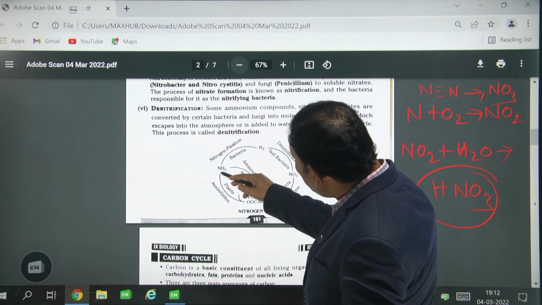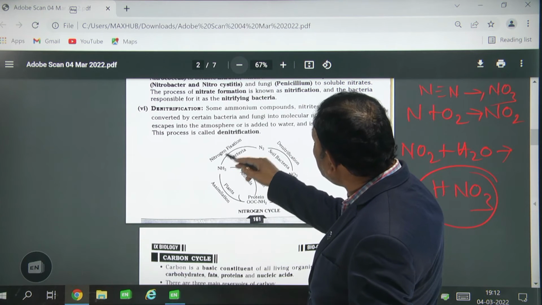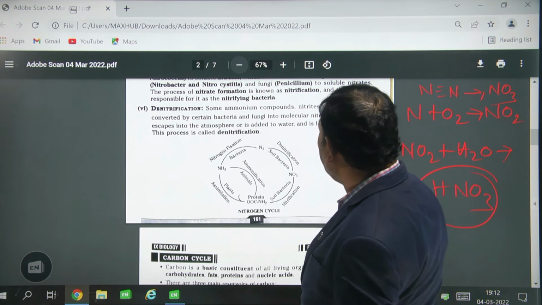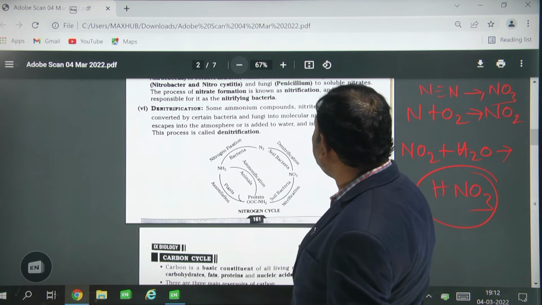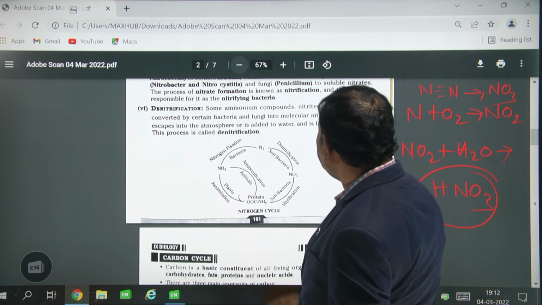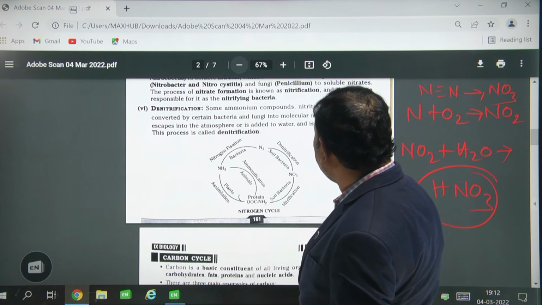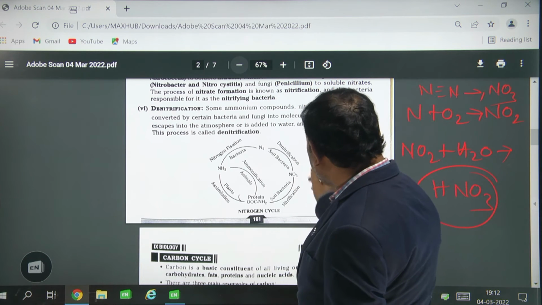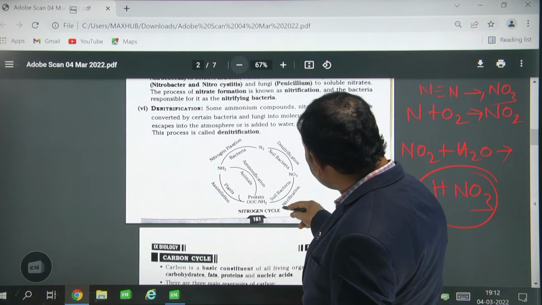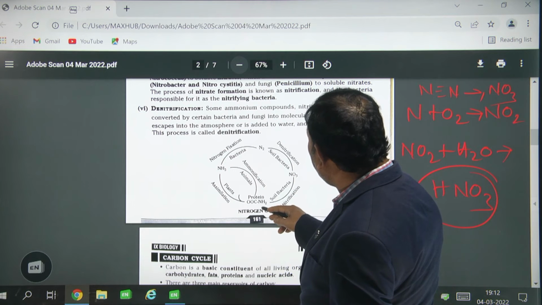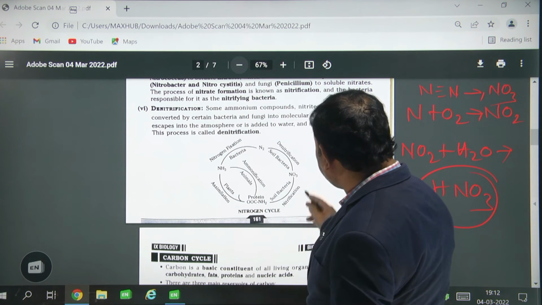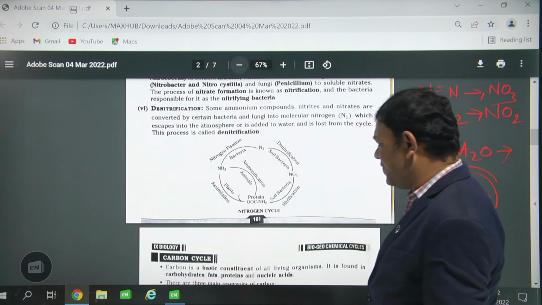So this ammonia is again converted into the molecular nitrogen state. Okay, this molecular nitrogen, with the help of some bacteria, is converted into the nitrate form. So this is called denitrification. This nitrate is again converted into protein form with the help of the soil bacteria, and this is called nitrification.